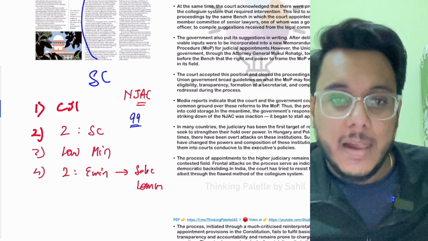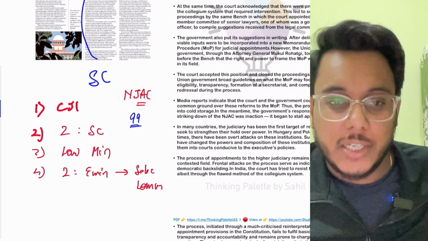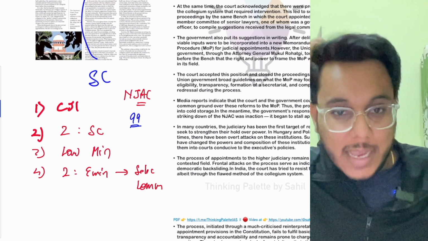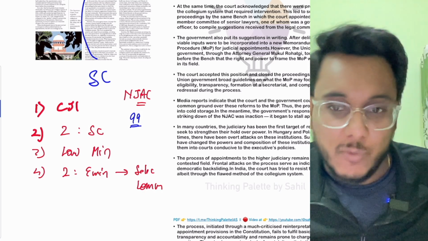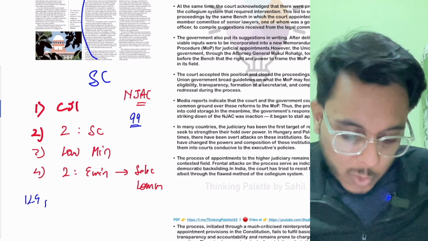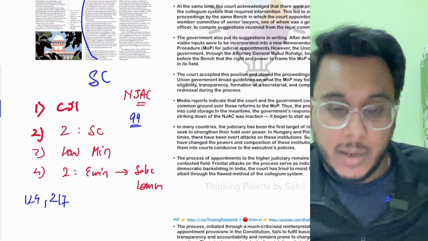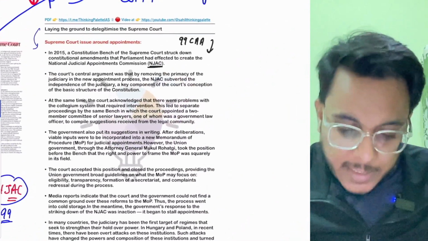Is it clear or not? Now basically, when this National Judicial Appointment Commission was brought, in this particular thing there were multiple articles that got amended. For example, Article 124, Article 217, they got amended. But what happened in 2015?